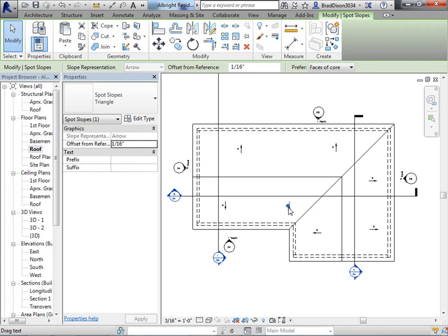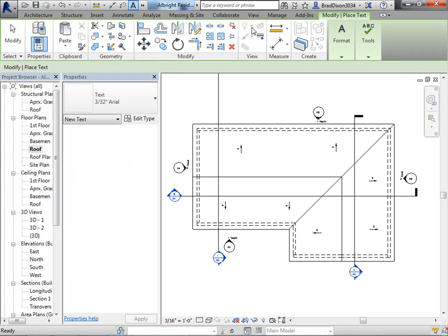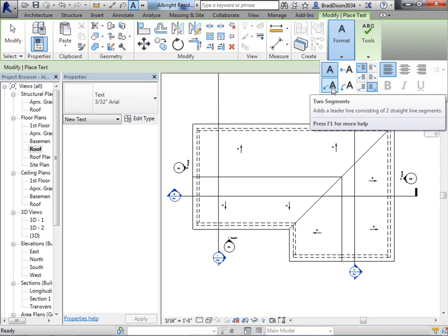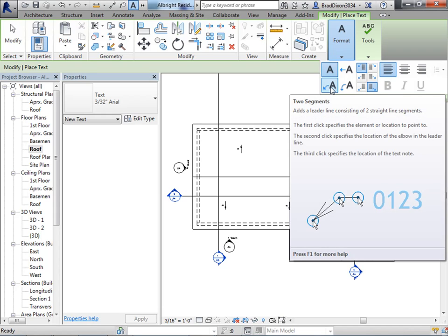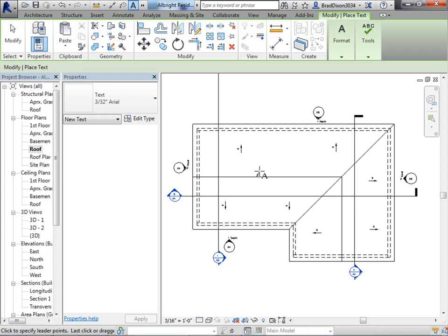And after I have those on there, the next thing I can do is under my annotate tab, add some text. And I'm going to choose the format with 2 segments for the leader. And I'm going to call out the ridge line.